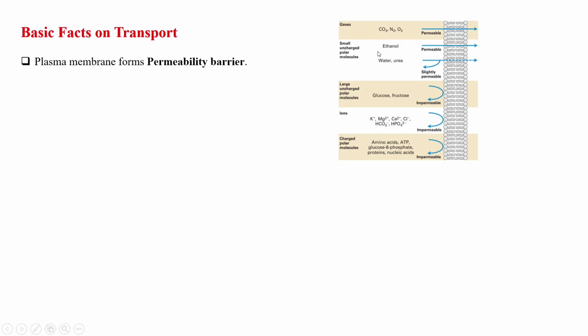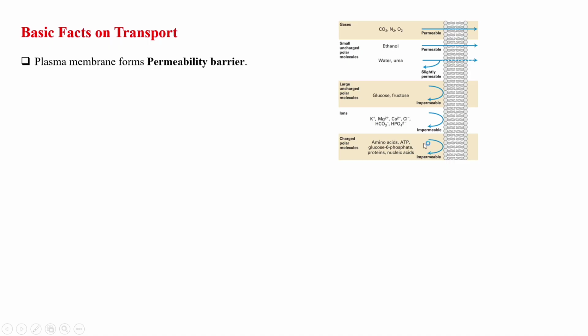But polar molecules, polar means water soluble. So water soluble molecules are not permeable, but small uncharged polar molecules like ethanol are permeable. Water and urea are slightly permeable, but large uncharged polar molecules like glucose and fructose are impermeable. All ions are impermeable, and charged polar molecules like amino acids, ATP, glucose 6 phosphate, proteins, and nucleic acids